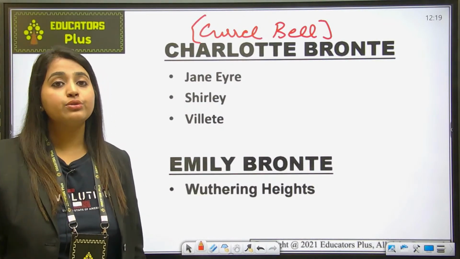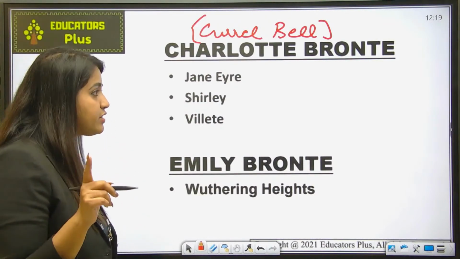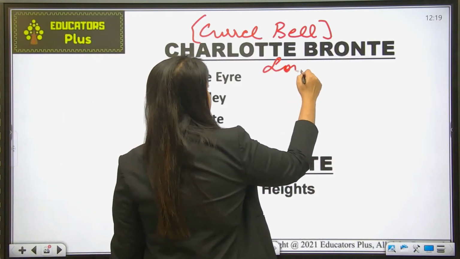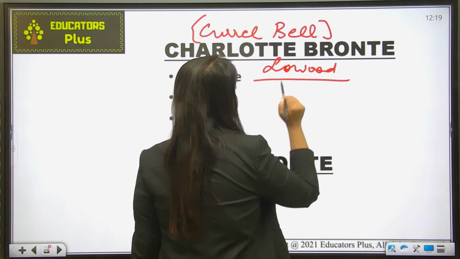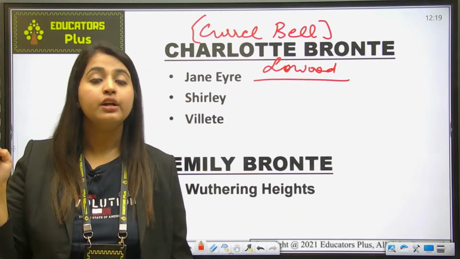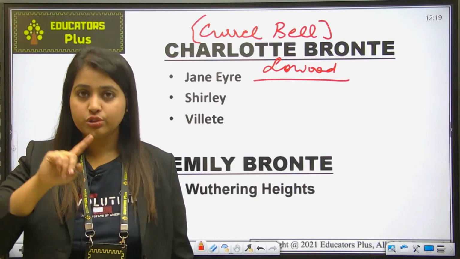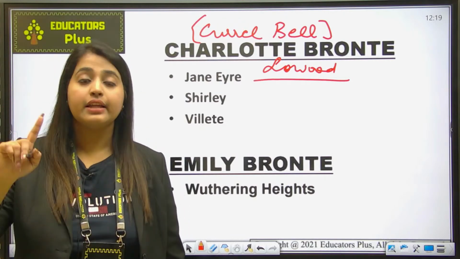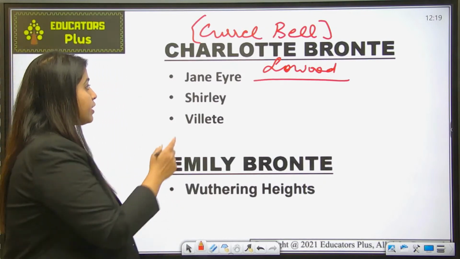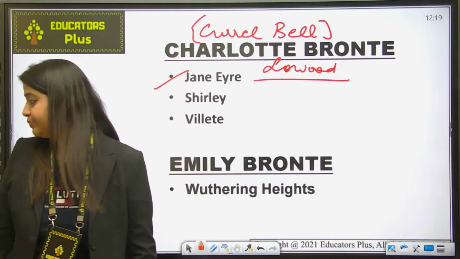Okay, and what was her first work? The Professor was her first work, and Lowood is the setting of most of her novels. And Lowood is the depiction of the school in which she studied. So it was no imaginary world, she only portrayed in her works the school where she studied in her childhood.